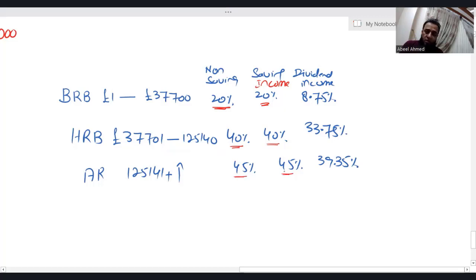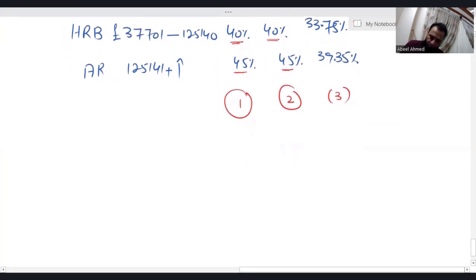And how do we actually calculate income tax liability? First, we apply tax rates on non-saving income, then we go for saving income, and finally we apply the tax rate on dividend income. How do we utilize dividend income, and what are the rules? Wait for that. Right now, let us focus on an individual earning from non-saving as well as saving income, and how to calculate the tax. Now, for saving income, there are a few additional things also.